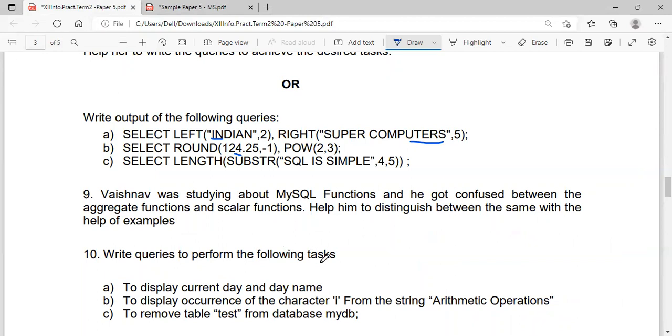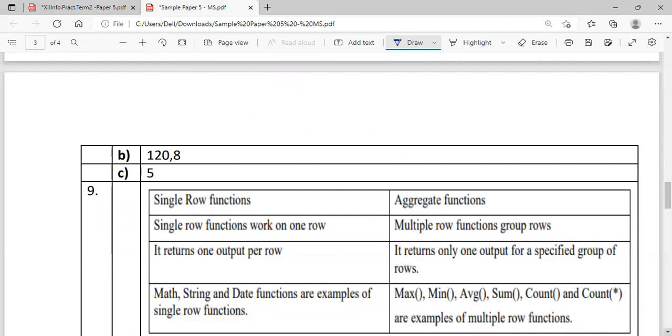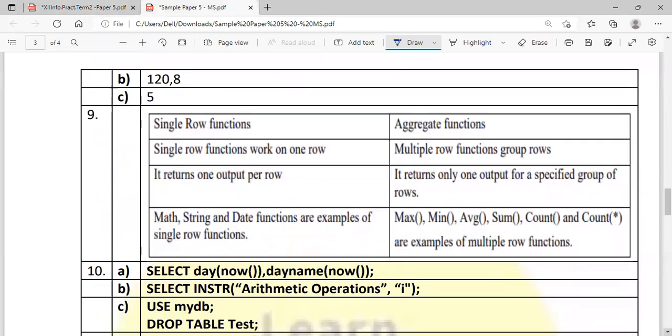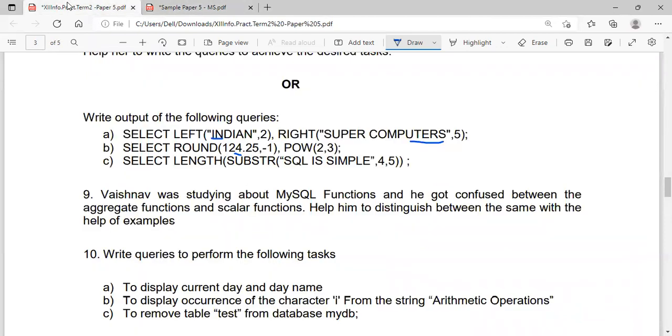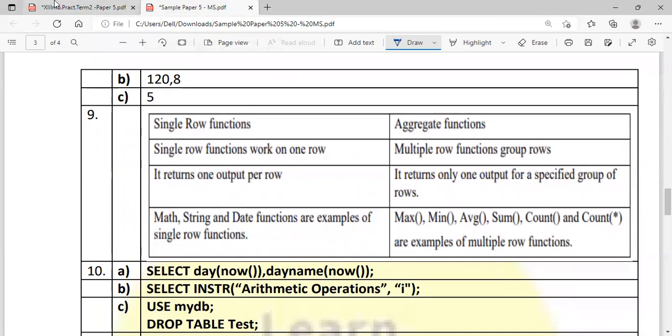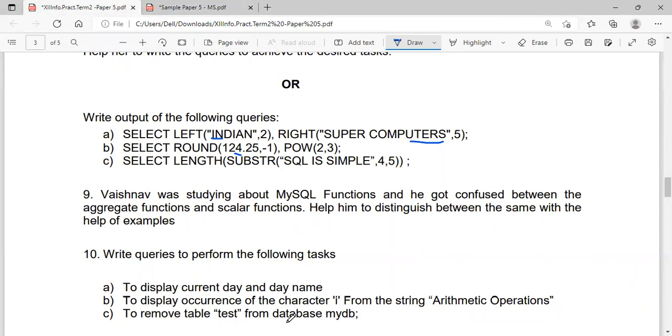Now write the queries to perform the following tasks. To display the current day and day name: select day of now, comma, day name of now. That will display the current day and day name. Now to display the occurrence of the character I in the string arithmetical operation, occurrence means what? Instr. So select instr arithmetical operation, comma I. To remove the table test from the database MyDB, the database MyDB is given. So you have to open that database: use MyDB. Then after that, drop table test.